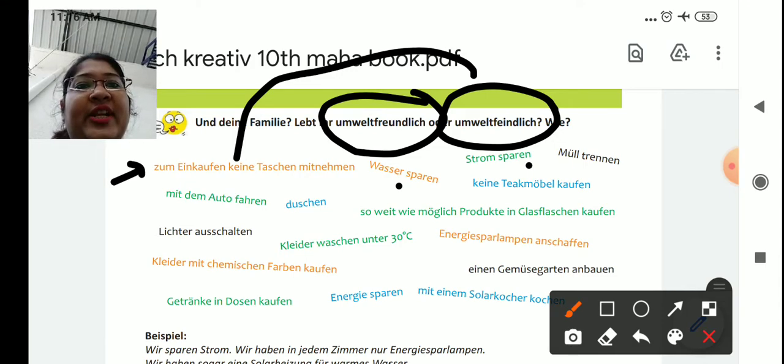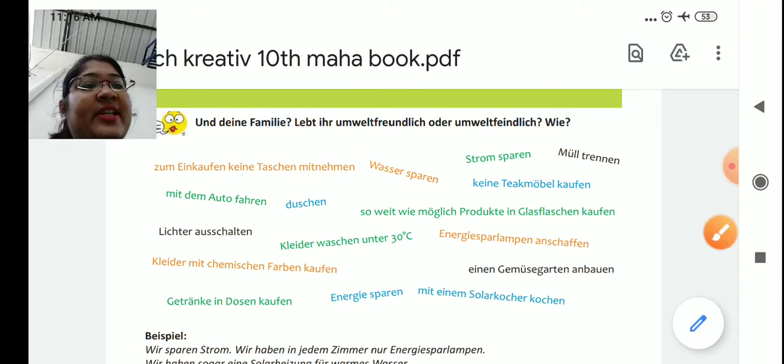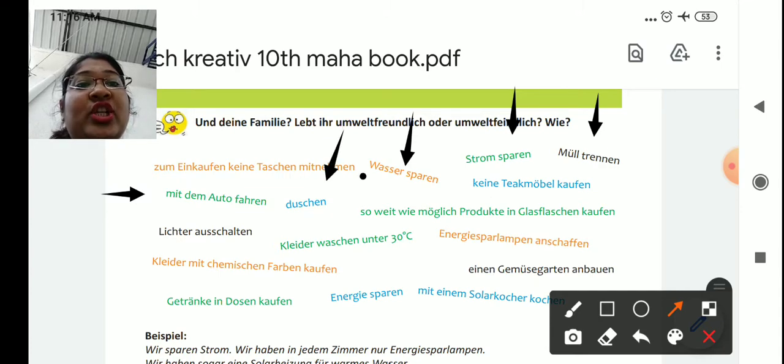Now I'm just gonna read for you, and then in a notebook you have to make these 2 columns. One you make umweltfreundlich and next umweltfeindlich, and then in that column you have to add all these activities. So let's read. Wassersparen, Stromsparen, Mülltrennen, mit dem Auto fahren, duschen, so weit wie möglich Produkte in Glasflaschen kaufen.